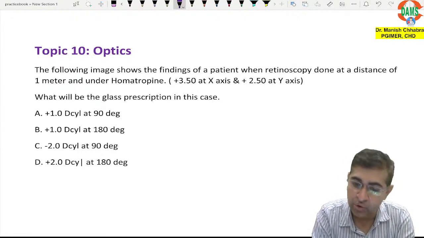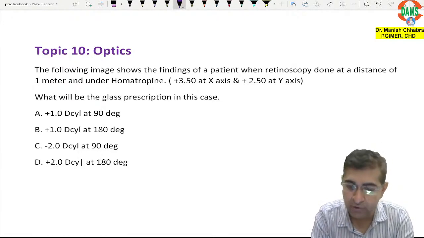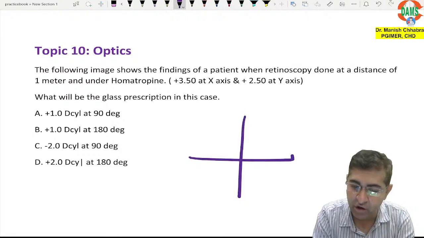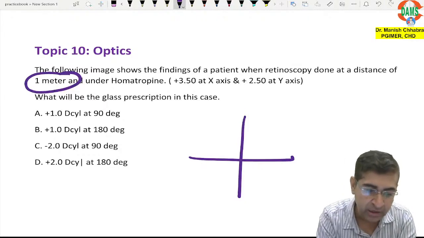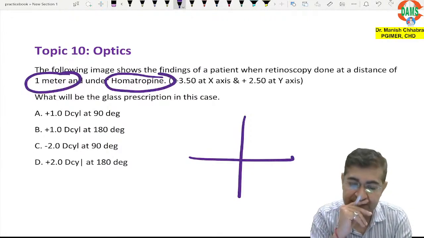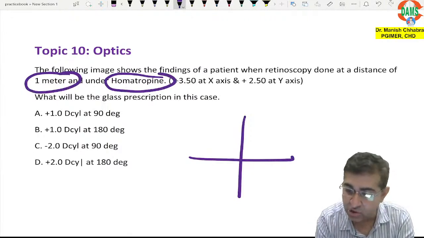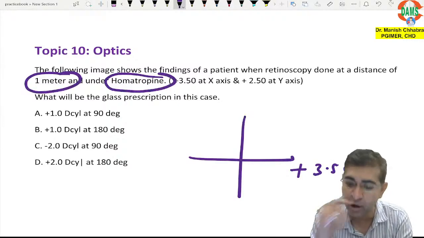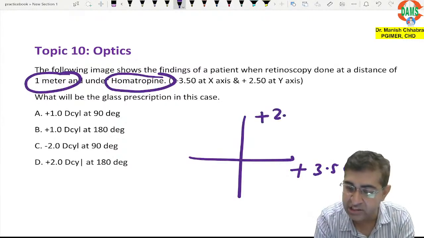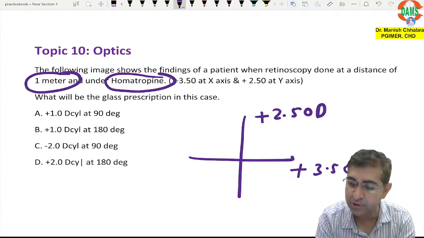Now retinoscopy was done from a distance of 1 meter and homatropine was used. At x-axis the neutralization happened at plus 3.50 diopter and at y-axis plus 2.50 diopter.